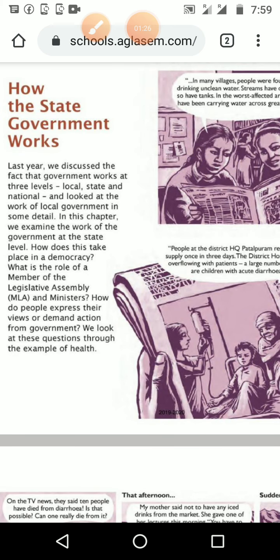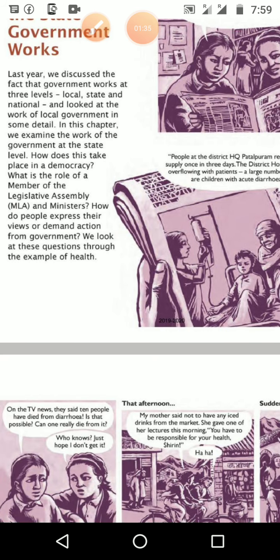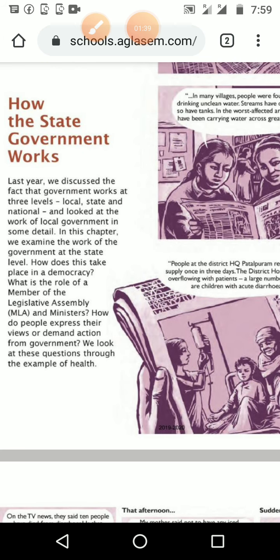The block samiti and the district panchayat are the same, but the local area is divided into two according to the population, whether it is town or village. In the village area we can see gram panchayat, and in the town and city area we can see municipality or municipal corporation. And here we are going to study about the state legislative assemblies or state government. In 8th standard we are going to study the central level.